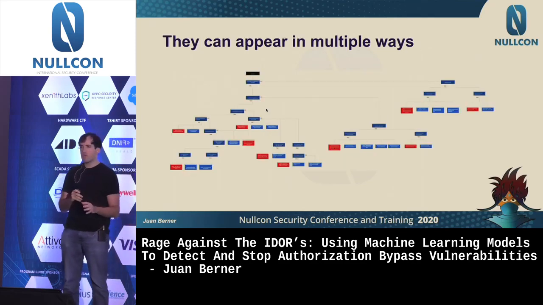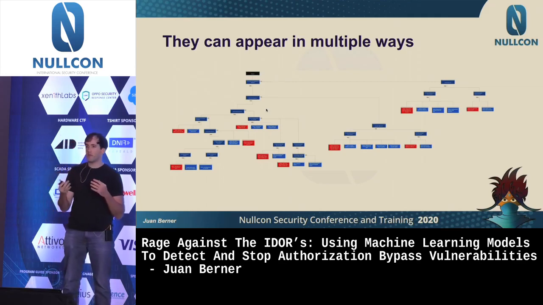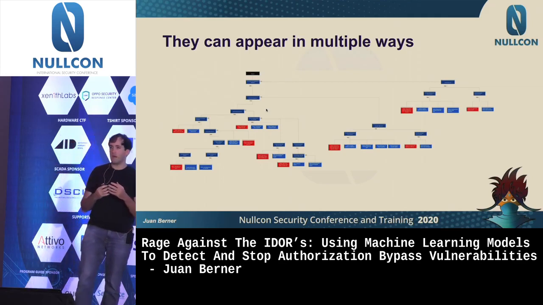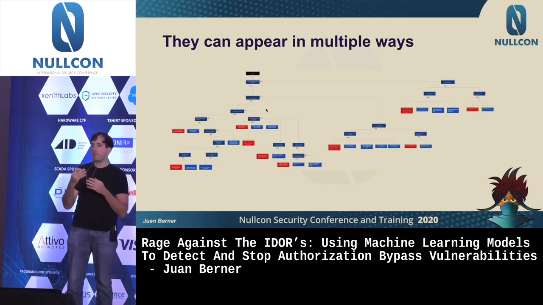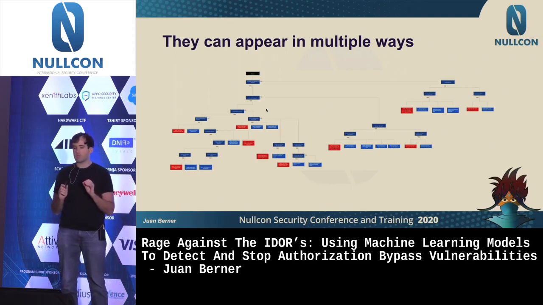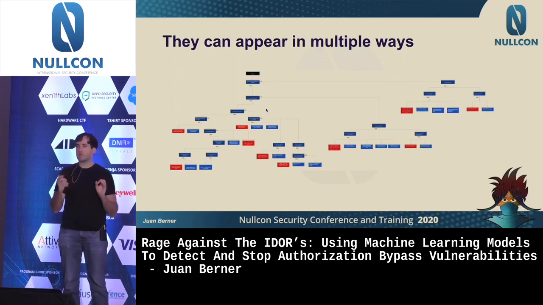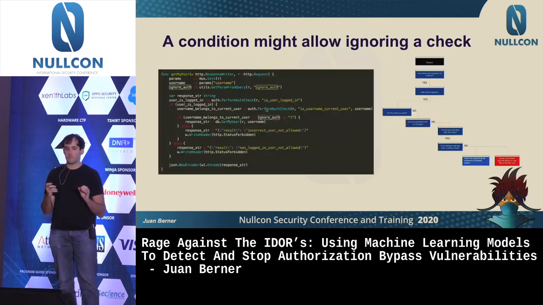Now, when I started looking into this, I started trying to map all the different ways that these kinds of vulnerabilities could be added. In some cases, you might have an endpoint which has an authorization check, but then the endpoint might fail or somebody might skip that check. In this map, the red parts are attacks, and the blue parts are detections, and the darker blue are conditions. The point here is that there are a lot of different ways you can add these vulnerabilities, but there are overlaps on how you can detect them and prevent against them.